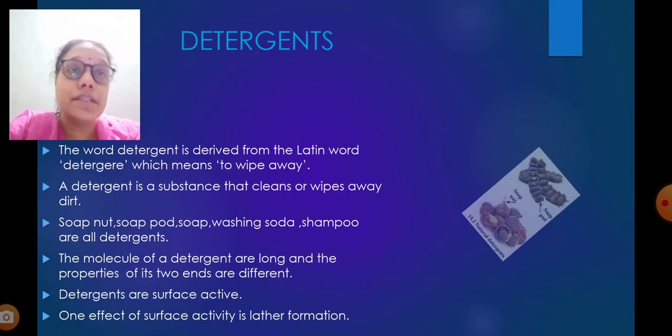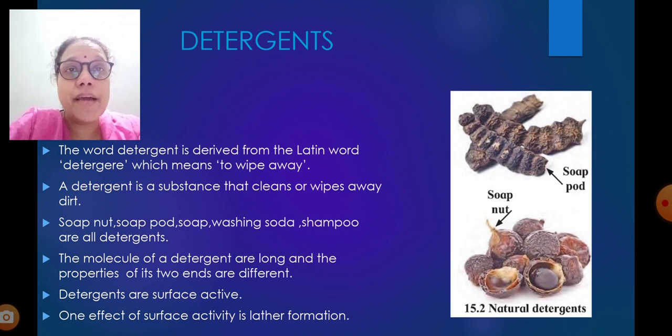Next is detergents. During this pandemic time, we all are using many detergents for cleaning and sanitizing. The word detergent is derived from the Latin word detergere, which means to wipe away, to wash away. A detergent is a substance that cleans or wipes away dirt.